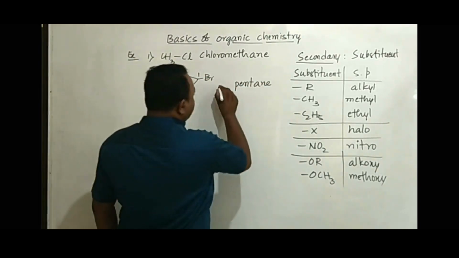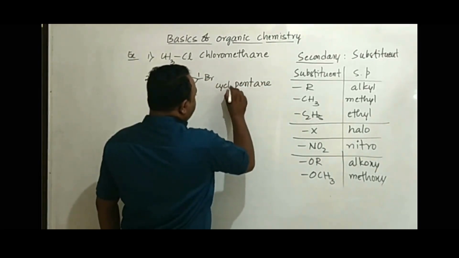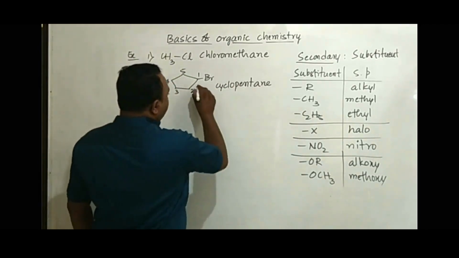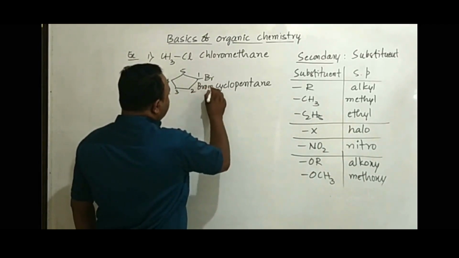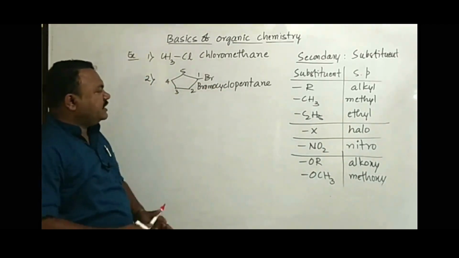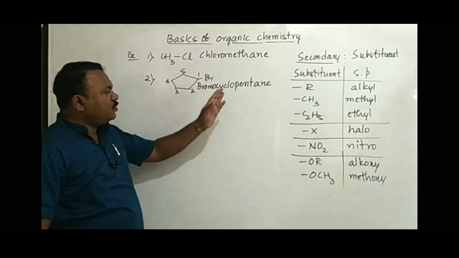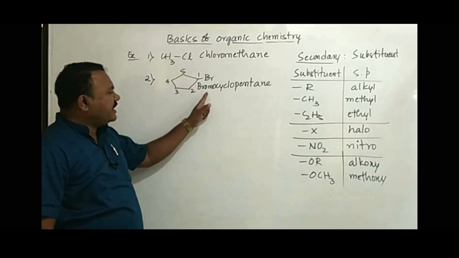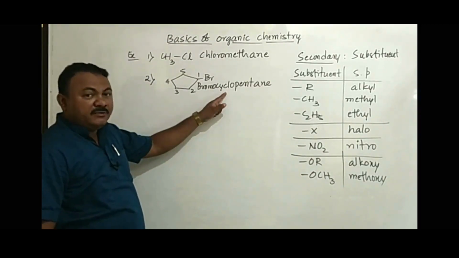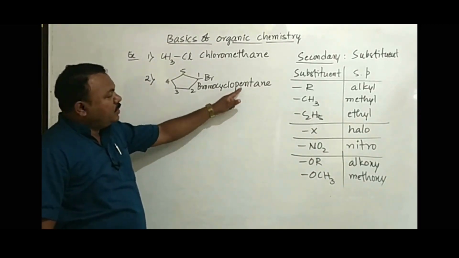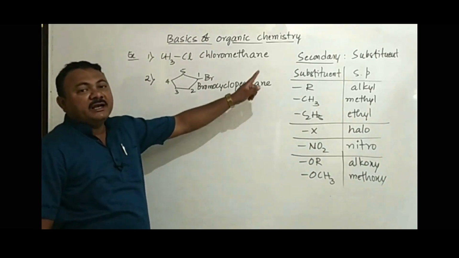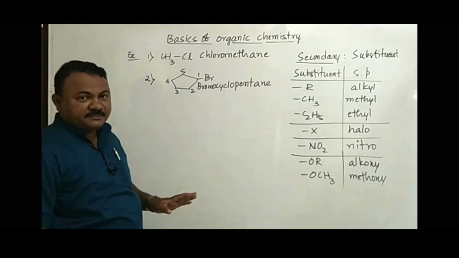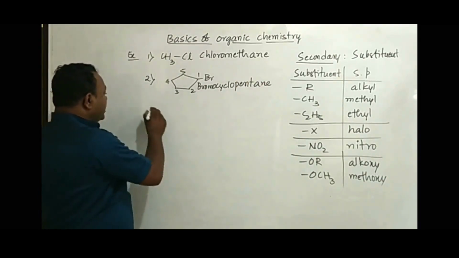Now the compound is cyclic, therefore we write a primary prefix cyclo. Cyclopentane. Now we use the secondary prefix bromo. So the name of the compound is bromocyclopentane. See the order we are following. First we write the secondary prefix, then the primary prefix if the compound is cyclic, word root, primary suffix. At the end, if the functional group is there, we get a secondary suffix. So this is how we are naming the compound.